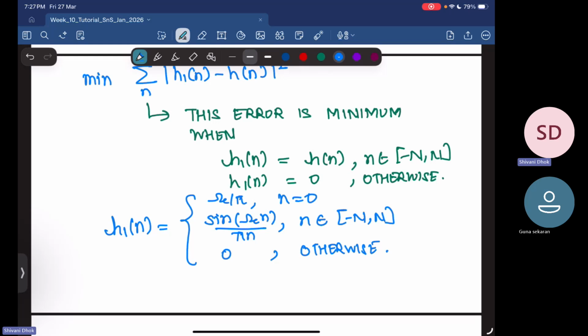This is how you construct a finite impulse response filter from an infinite impulse response filter. This is the standard trick of doing that. You will look into more details of this type of filter construction when you take up the course of discrete signal processing, or DSP, or digital signal processing.